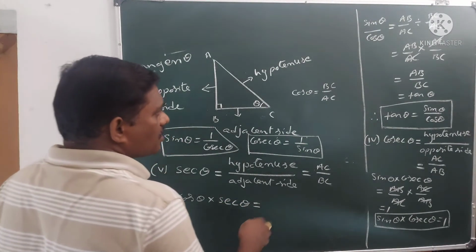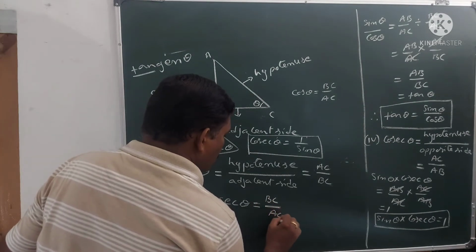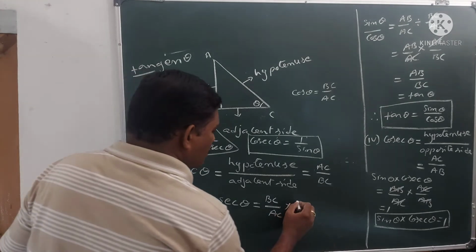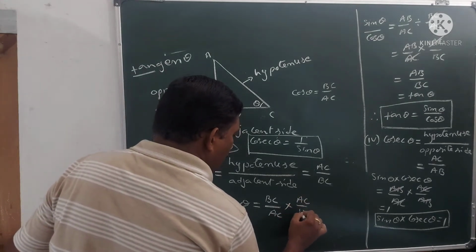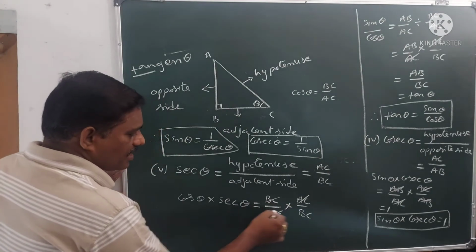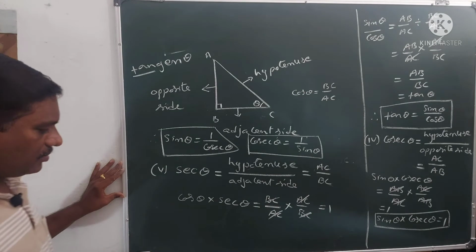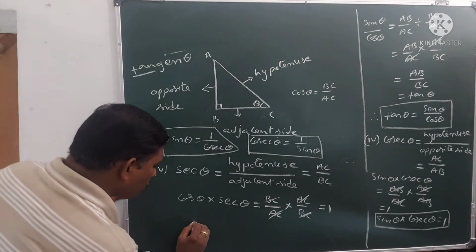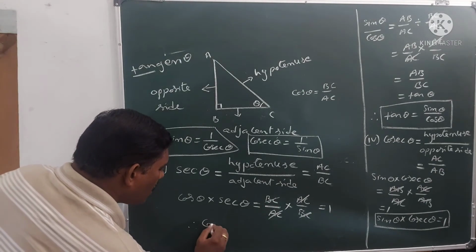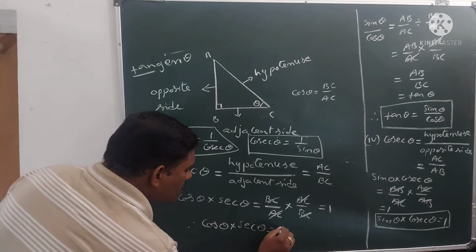Here cos theta is equal to BC by AC, and secant theta is equal to AC by BC. So AC gets cancelled and BC gets cancelled. You will get 1. Therefore, cos theta into secant theta is equal to 1.